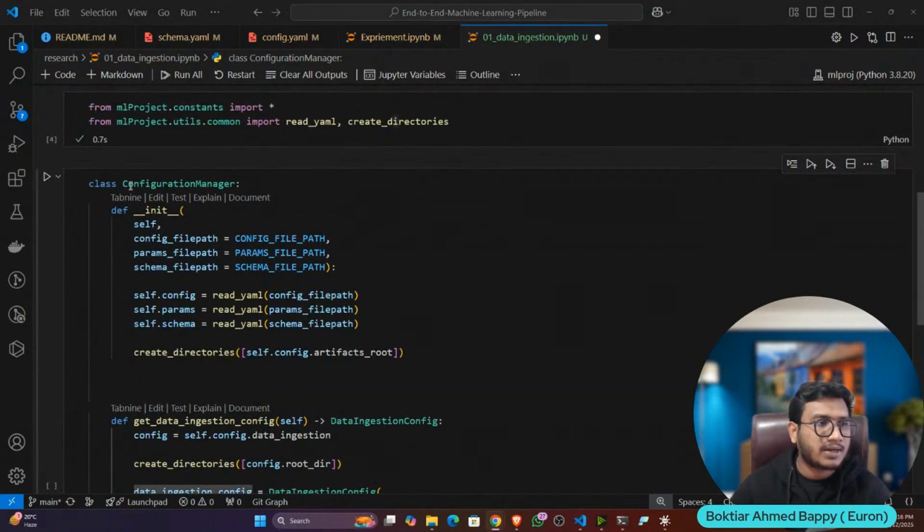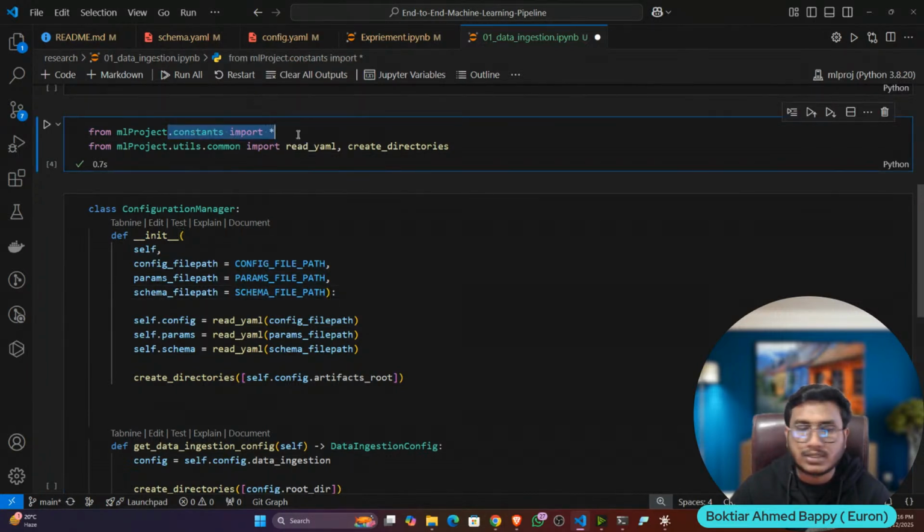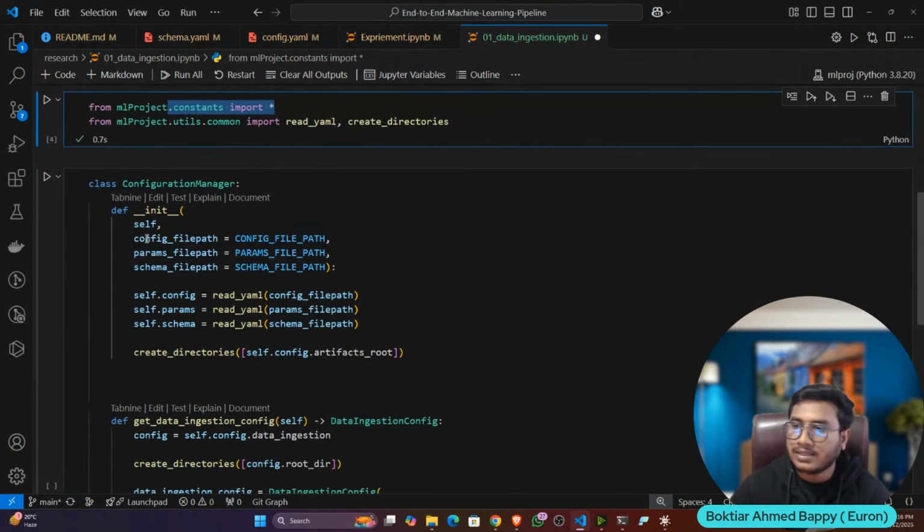First of all, I have written a Python class called configuration manager. Inside that, I have defined a constructor. In the constructor, I am first of all taking all the paths: config file path, params file path, schema file path. From where is it coming? It is coming from the constants because we have imported everything.